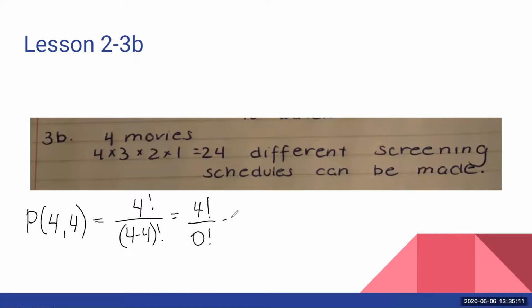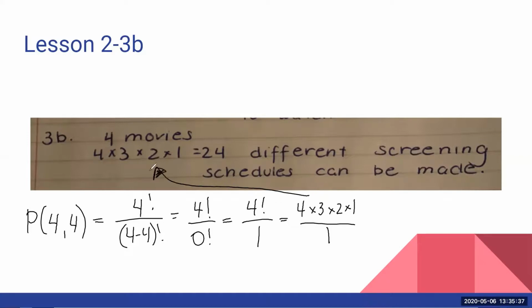And oddly enough, whether it's intuitive or not, 0 factorial is equal to 1. It doesn't seem really obvious that 0 factorial would equal 1, but ultimately we get 4 times 3 times 2 times 1 over 1, which is pretty much what this person got.